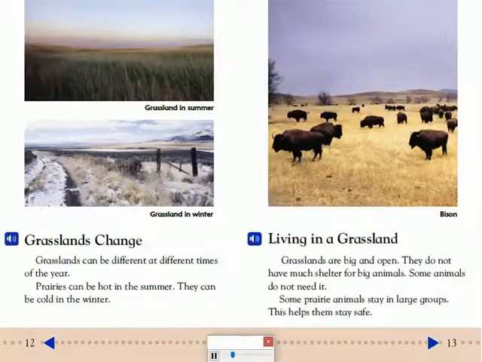Grasslands change. Grasslands can be different at different times of the year. Prairies can be hot in the summer. They can be cold in the winter.